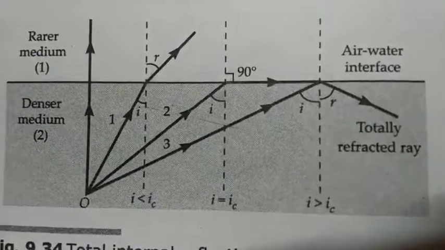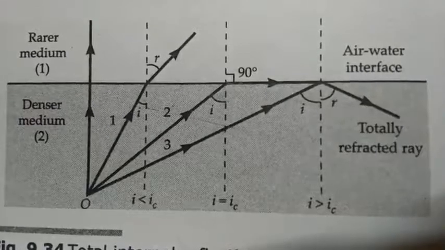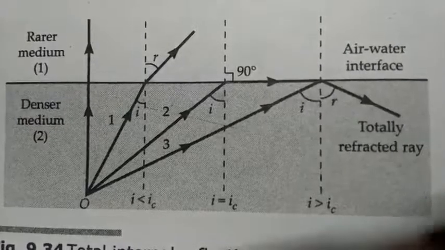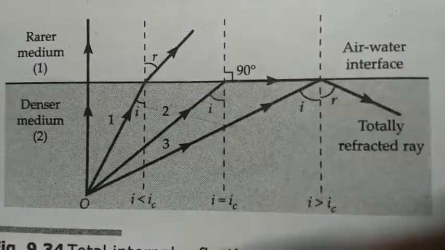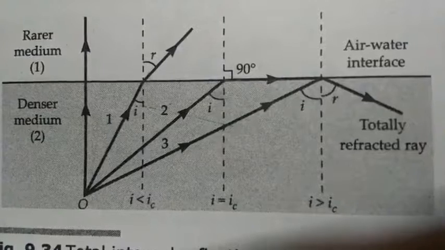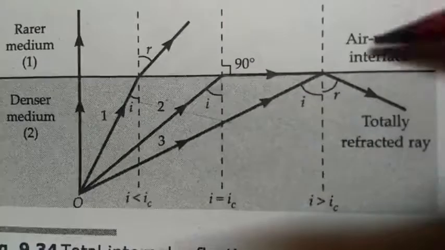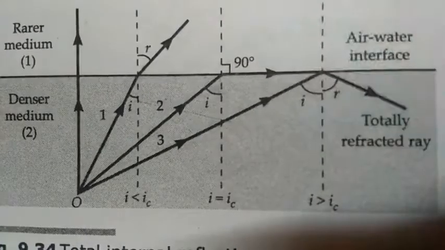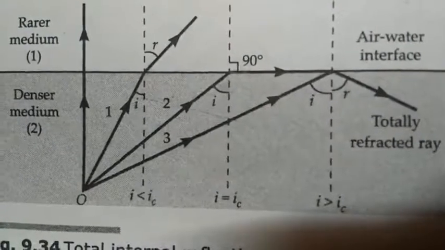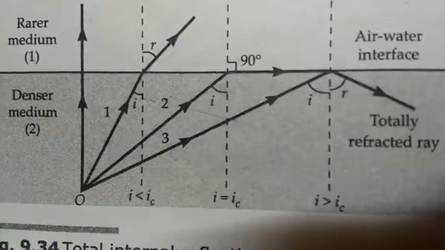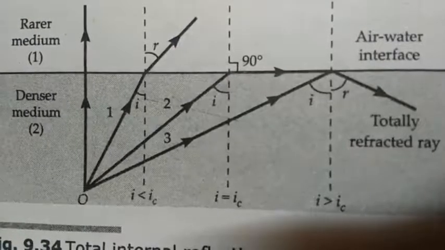So basically we have two conditions for total internal reflection to take place. First, the light ray must go from denser medium to rarer medium. This is the first condition. Second condition is that the angle of incidence in the denser medium must be greater than the value of critical angle in that medium. If it is more than critical angle, then only total internal reflection will take place. Otherwise, this phenomena will not take place.